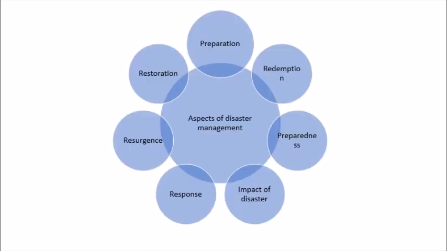Now, there are seven main aspects of disaster management, and there is a cycle which goes on continuing. The first thing is preparation. So, a plan is prepared to minimize the destruction in any disaster. Next is redemption. The plan for minimizing the damage to the society and the country is being prepared. Preparedness is a plan which is chalked out, and so we can get quick responses from the general public and administration, where people can give their own response, their own ideas.